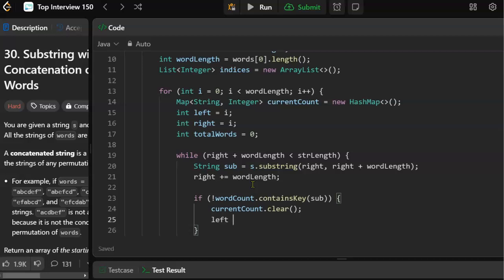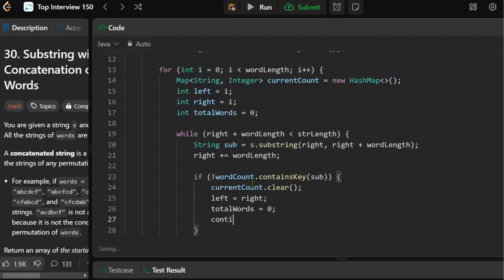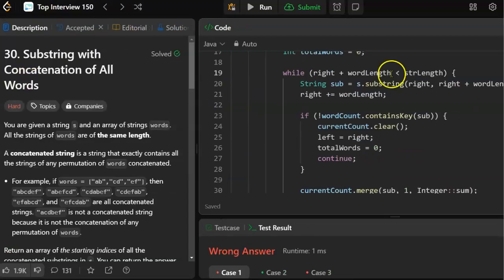We're going to move the left pointer up to where the right pointer is, because everything before the right pointer is not usable. We're going to reset the total words to 0. I don't know if this is going to fix it, but this is wrong. That should be less than or equal to.